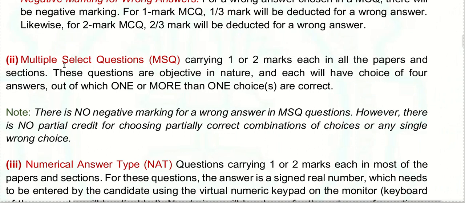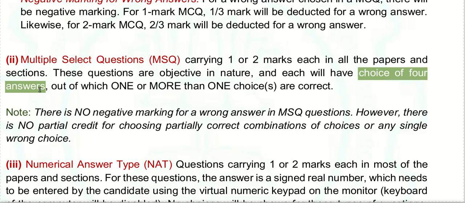Multiple select questions, as they have said, might carry 1 or 2 marks in each paper. It will be objective, where you have to choose the options. You will have a choice of 4 answers, out of which 1 might be correct, or 2 options might be right, or 3 options might be right, or even all 4 might be right.